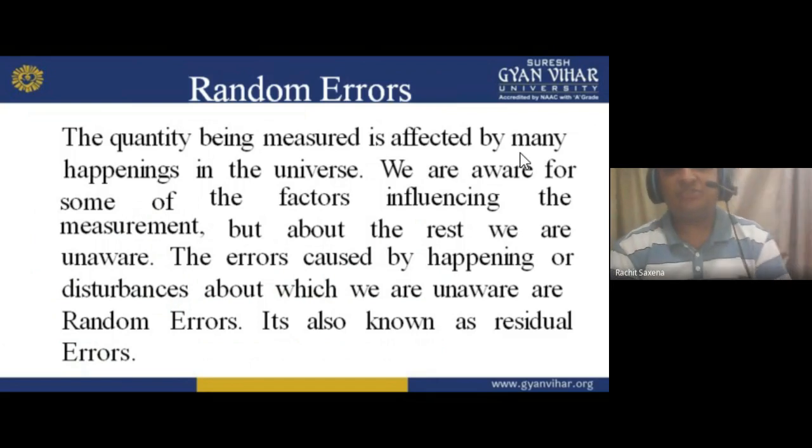We are aware of some of the factors influencing the measurement, but about the rest we are unaware.